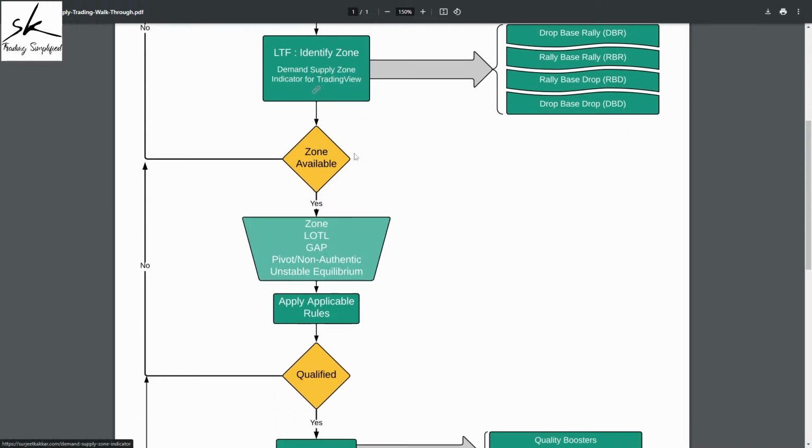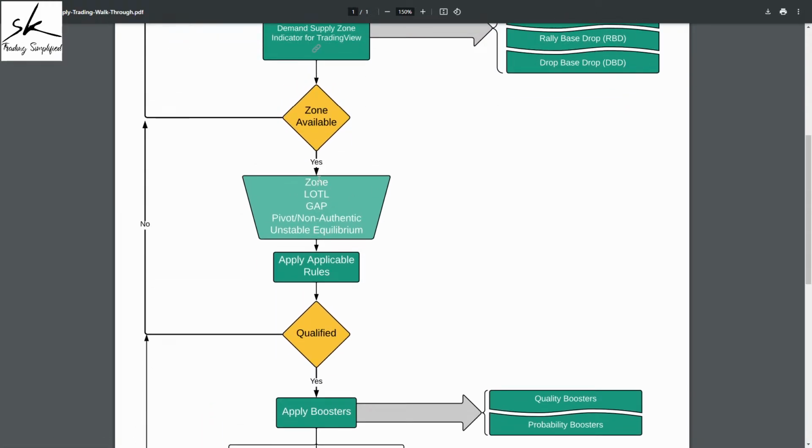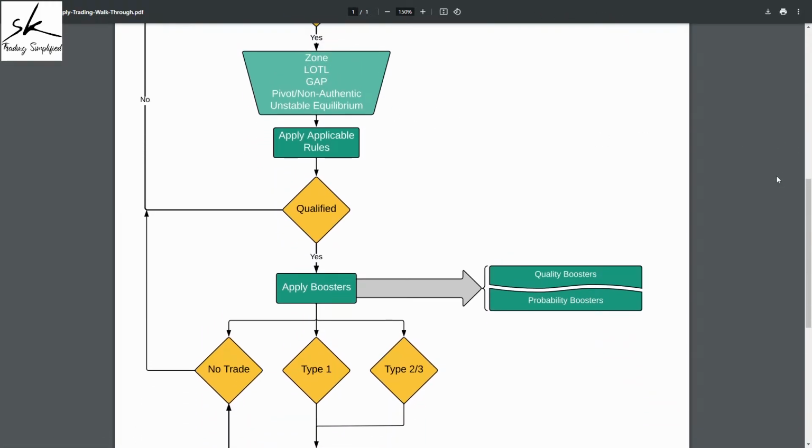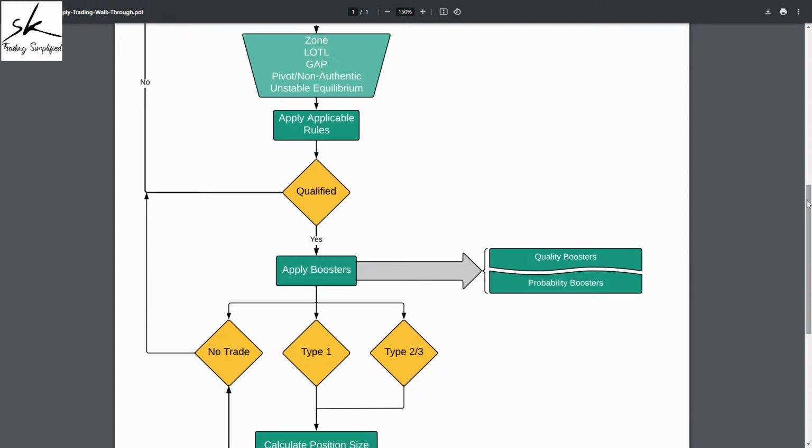Time to move on to the next step, which is: is the zone available? Answer is yes. Now, once you have identified the zone, it does not mean you will blindly trade it. The next step is to qualify it. And for qualification, we have a 2-step process. In step 1, we'll qualify it based on certain conditions, and in step 2, we'll qualify it based on the boosters.